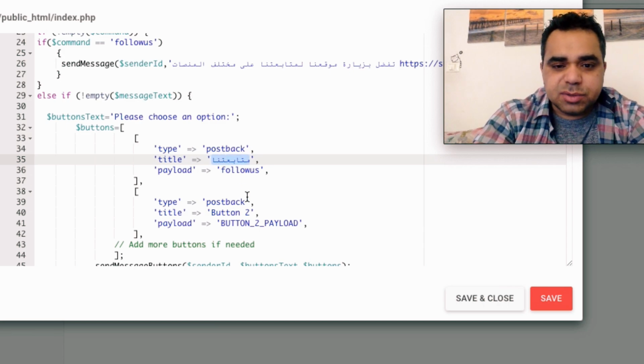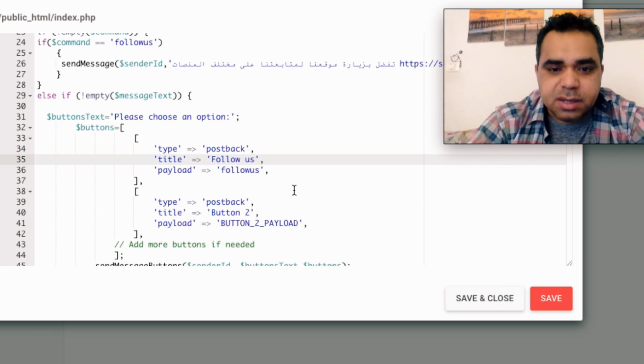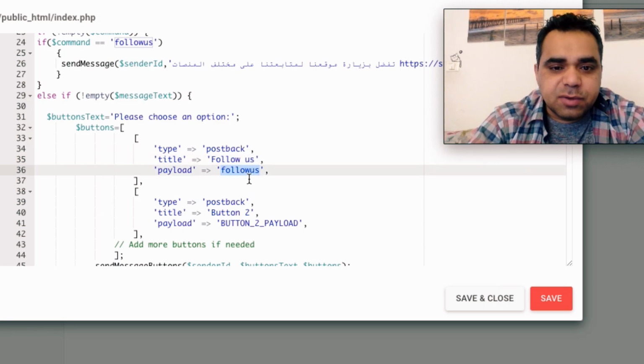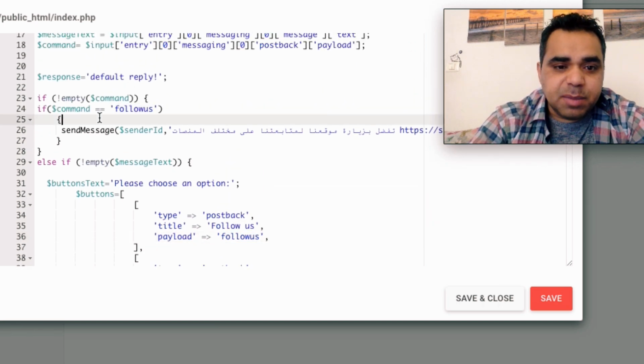This one I should change to English. So let's say "follow us," and the payload is follow us. You can choose a payload here without spaces, and each payload for each button should be different from the other buttons. So if the user chooses follow us, what happens here for the command?